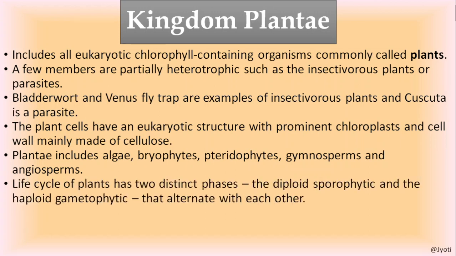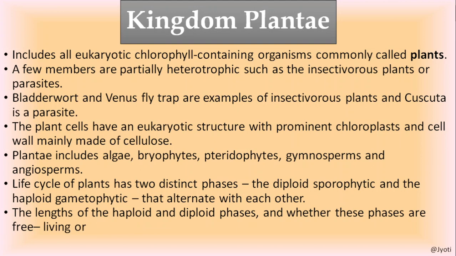And in the life cycle of this Plantae kingdom, the organism has two distinct phases, that is sporophytic phase and gametophytic phase. The sporophytic phase is diploid, and the gametophytic phase we'll discuss in detail in our successive session.